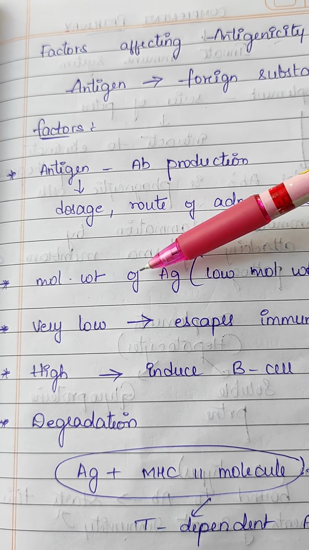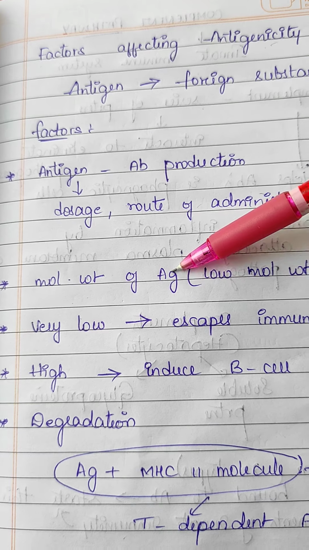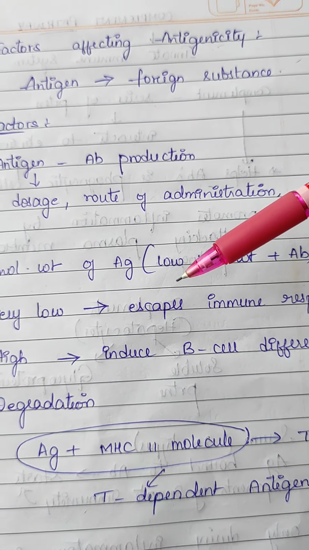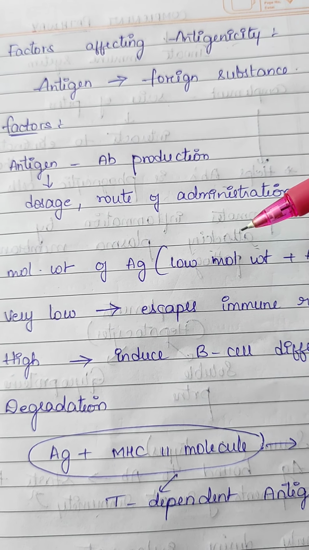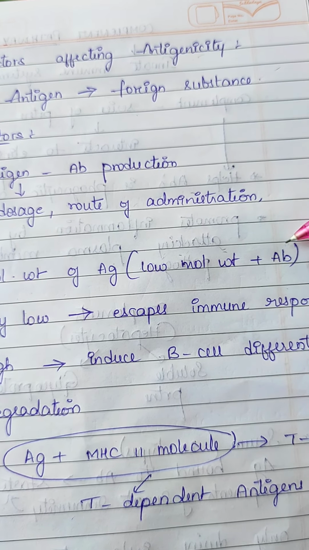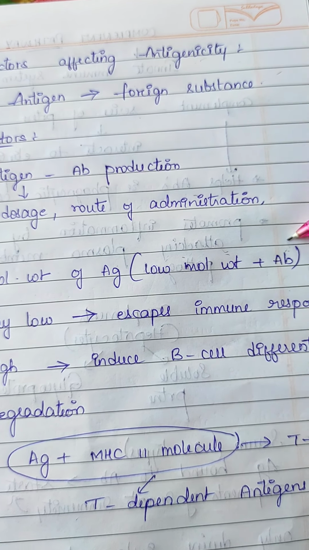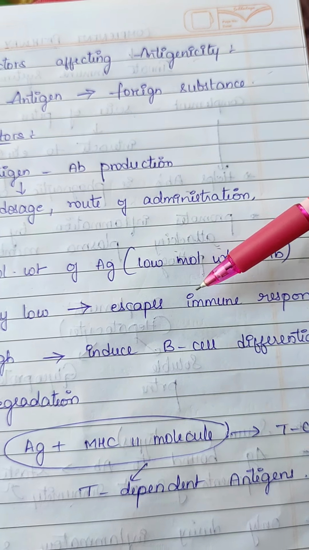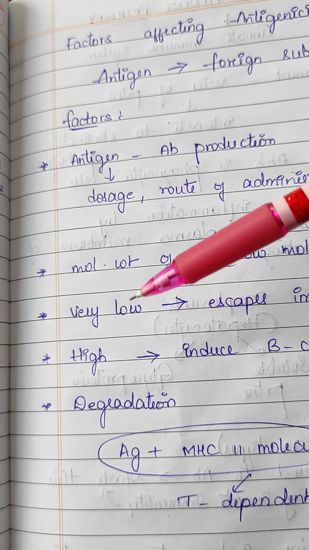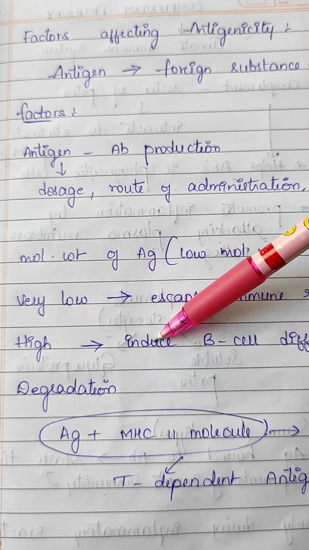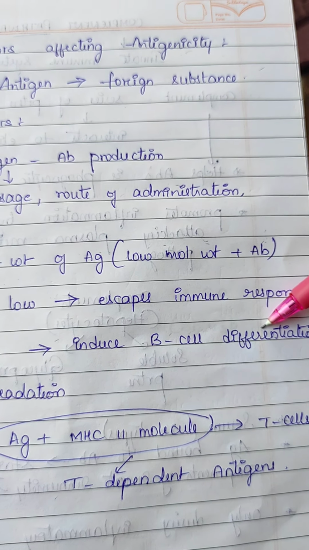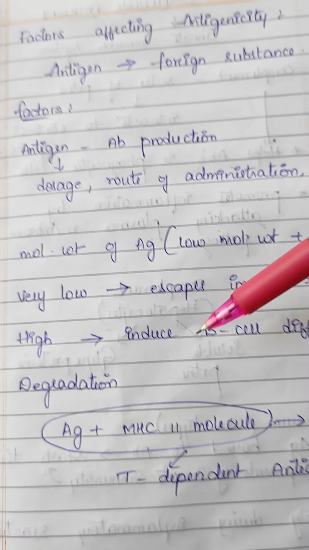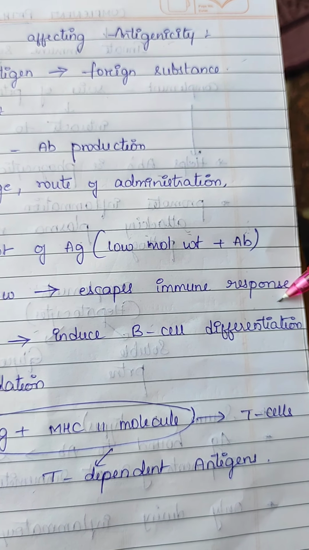The second one is molecular weight of antigen. The antigen which is administered should have low molecular weight. Why? Because only a low molecular weight antigen can bind with the antibody to produce immune response. If it has very low molecular weight, it escapes from the immune response. If it has high molecular weight, it induces B cell differentiation without involving T cells. Means there is no involvement of T cells, it directly induces B cell differentiation.